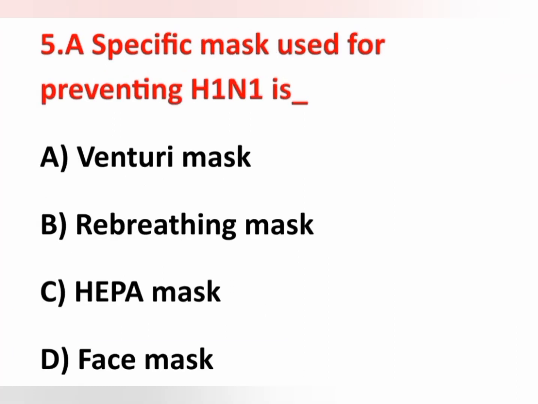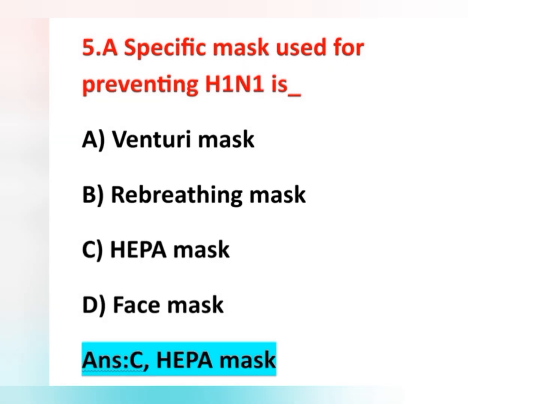The fifth question: a specific mask used for preventing H1N1 is. Option A Venturi mask, option B rebreathing mask, option C HEPA mask, option D face mask. The answer is option C, HEPA mask.